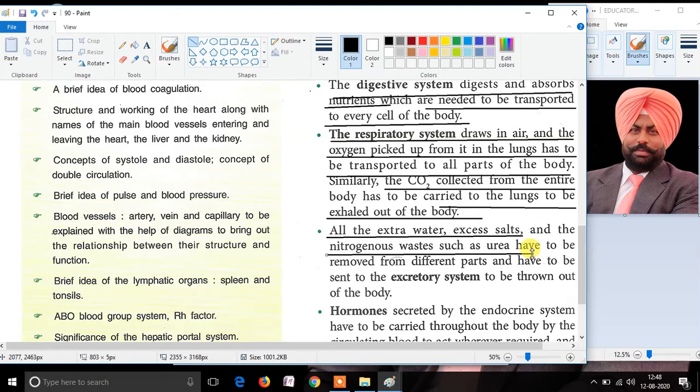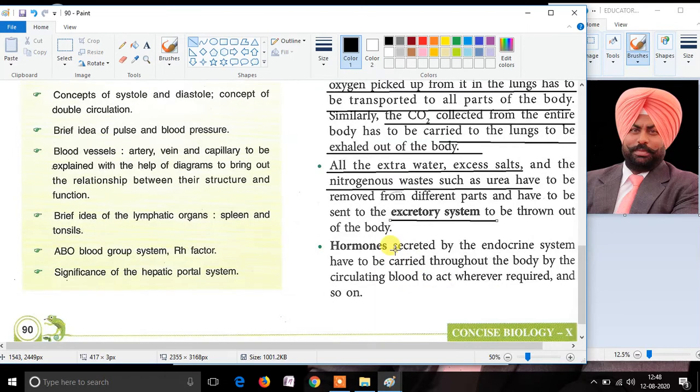These excretory substances are eliminated with the help of certain fluids known as water. This part we have studied in the chapter on the excretory system, how different nitrogenous wastes are eliminated out of the body.